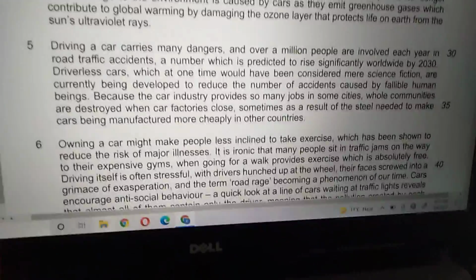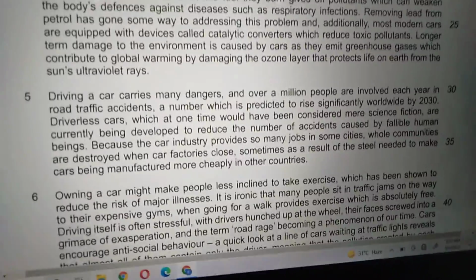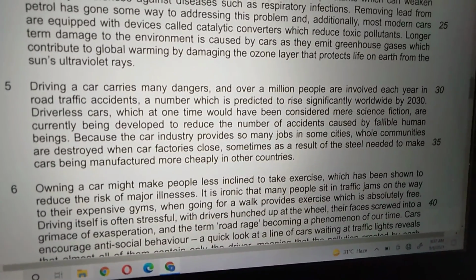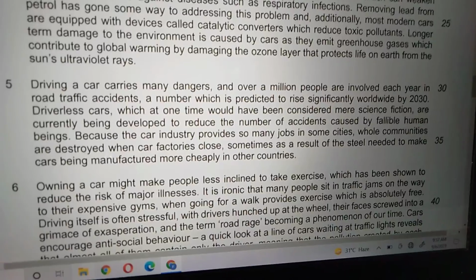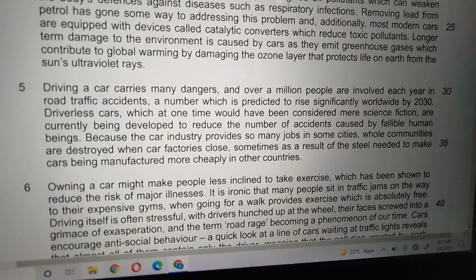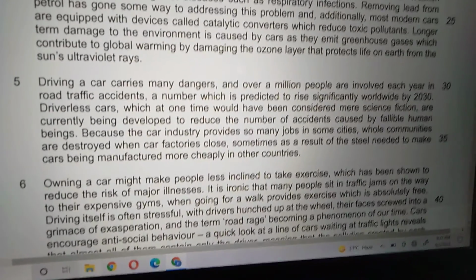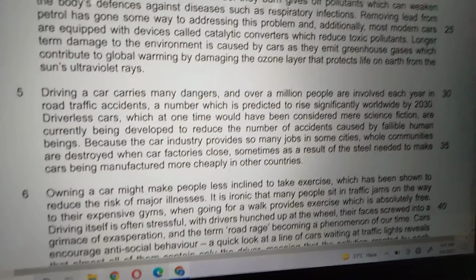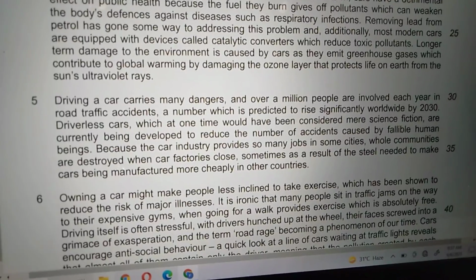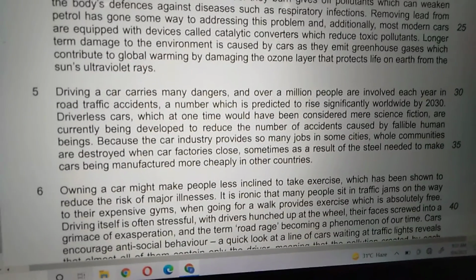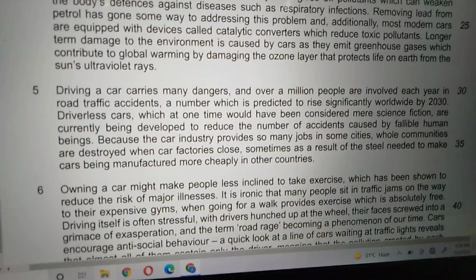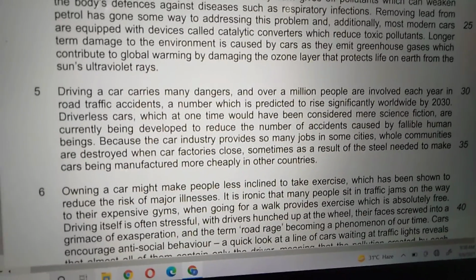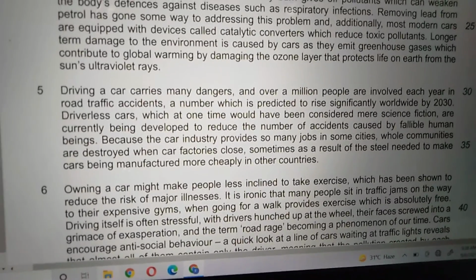Now let's switch over to our fifth para, that is, driving a car carries many dangers, and over 1 million people are involved each year in road traffic accidents, a number which is predicted to rise significantly worldwide by 2030. Yes, bache, this is a very serious issue, that so many people are driving very carelessly. They are doing rash driving, and because of that, every year millions of people are losing their life,